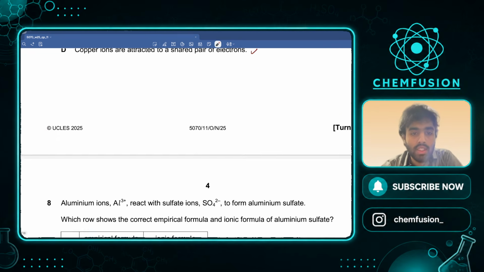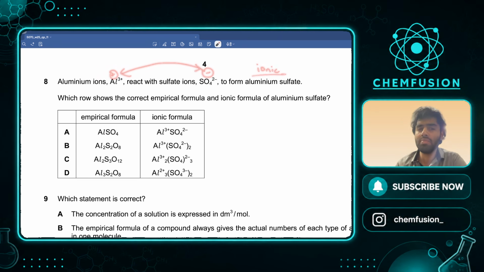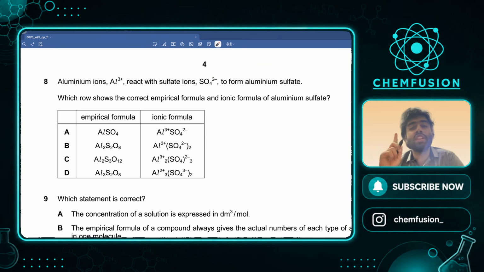Chalo. Aluminum ions react with sulfate ions to form aluminum sulfate. Which row shows the correct empirical formula and the ionic formula of aluminum sulfate? Okay, so Al3+ and SO4 2-. Now this is a positive ion, this is a negative ion. Whenever positive and negative ions react together, what do they form? They form an ionic compound because they are ions, right? Whenever they form an ionic compound, what do we do? I always tell you the crisscross method.